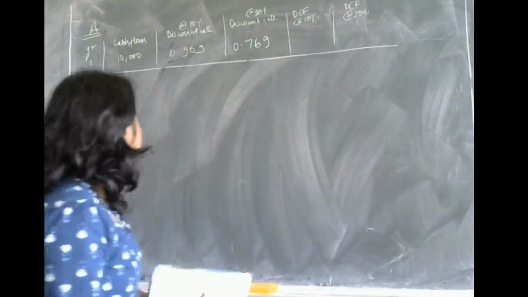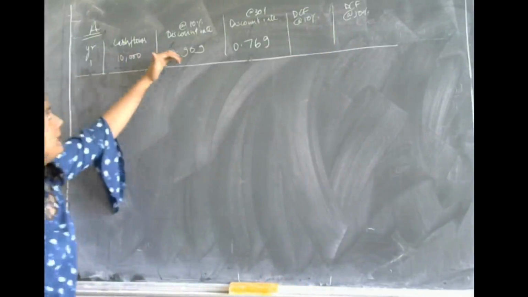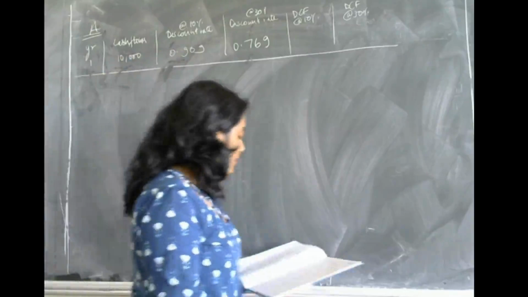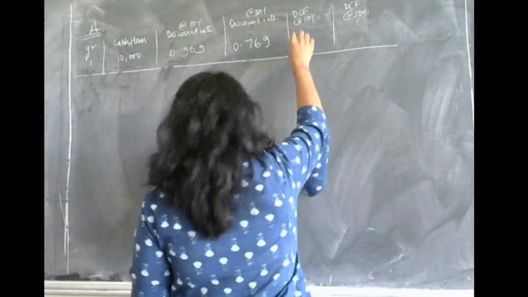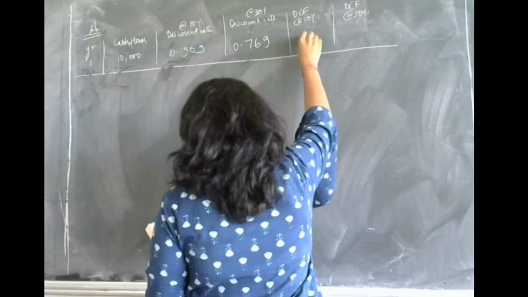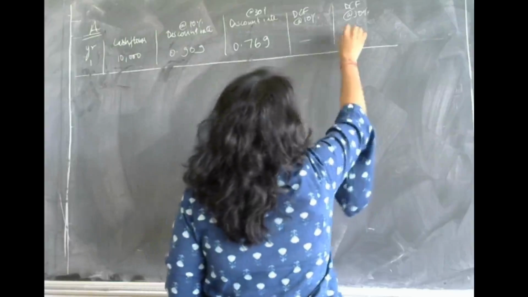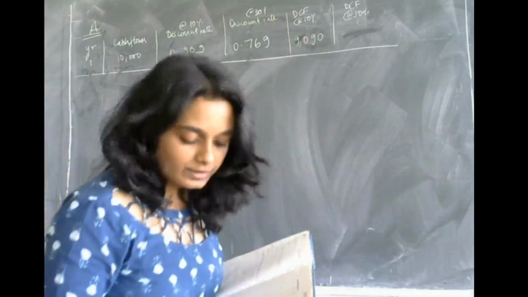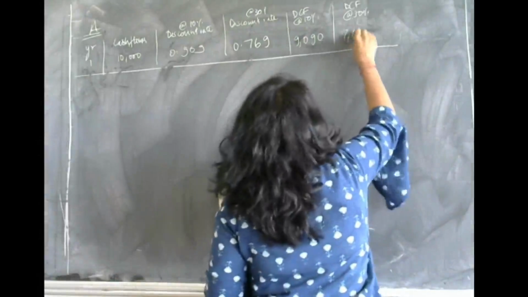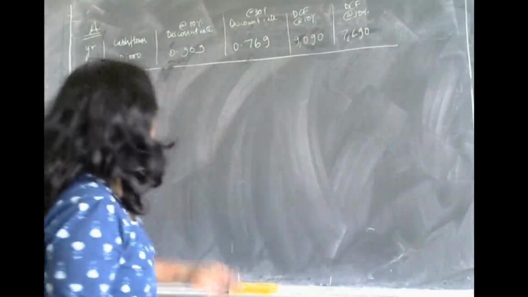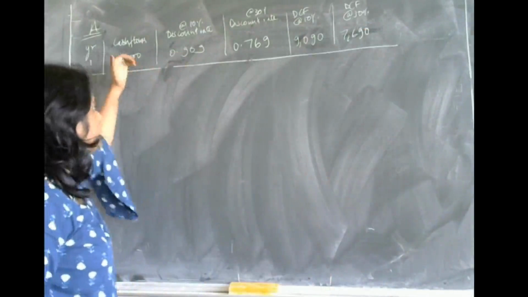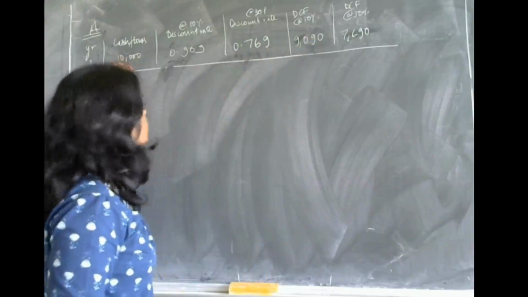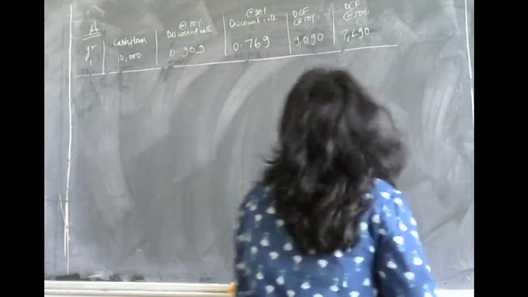Okay, then how much are the discounted cash flows at 10%? Discounted cash flows at 10% will be cash inflows multiplied by the discount factor. So 10,000 multiplied by 0.909, you will get 9,090. And 0.769 multiplied by 10,000, you will get 7,690.